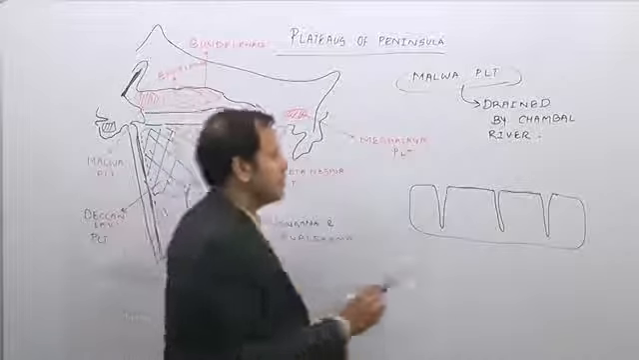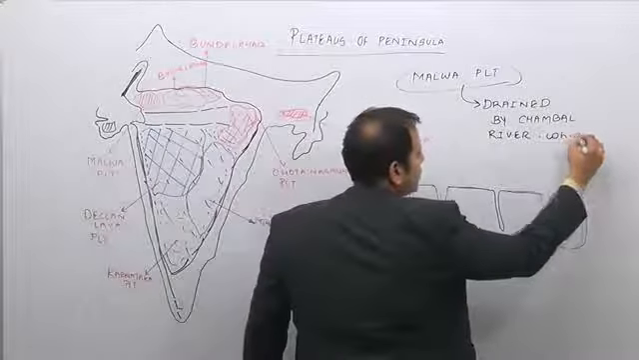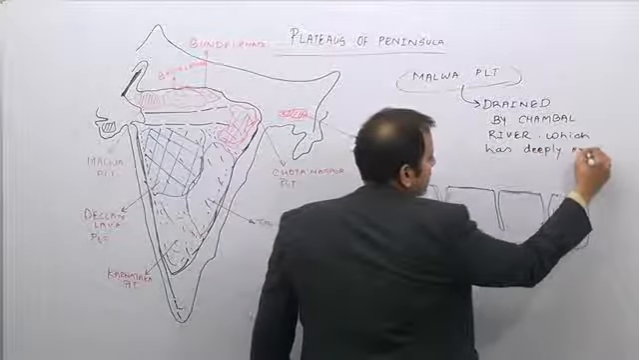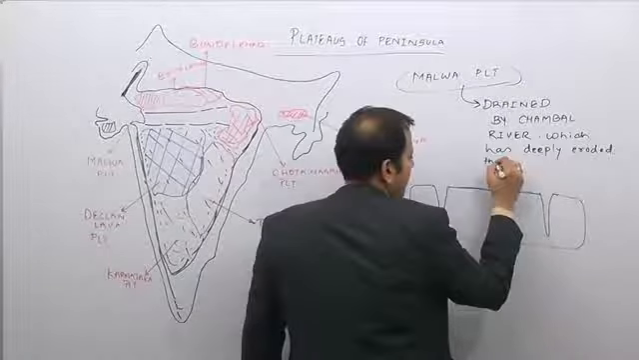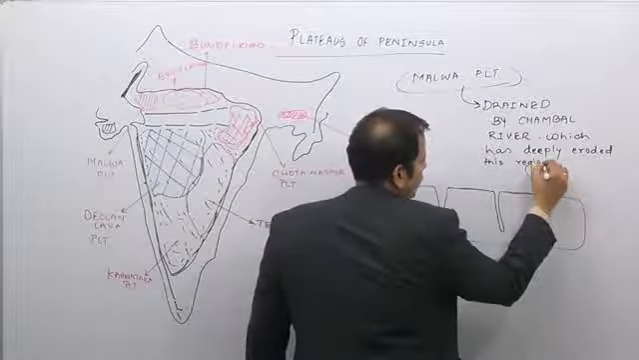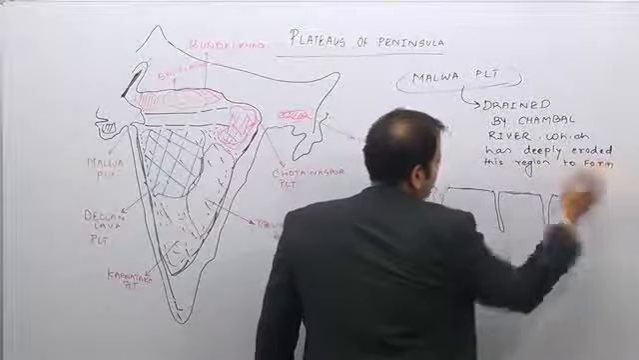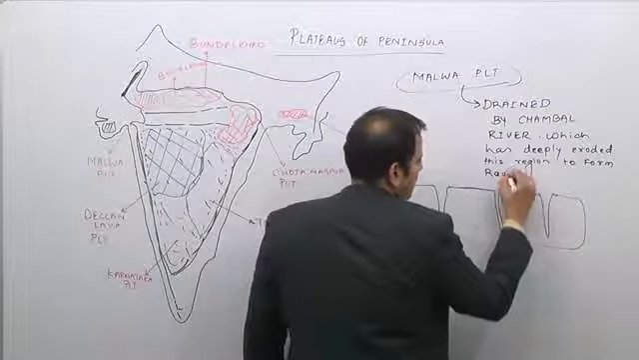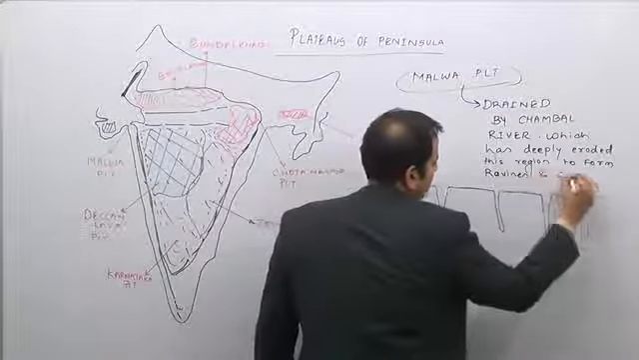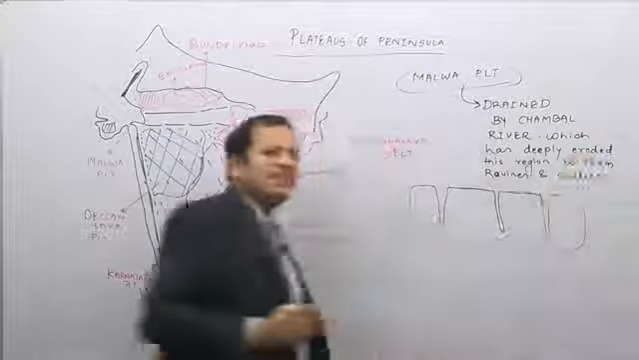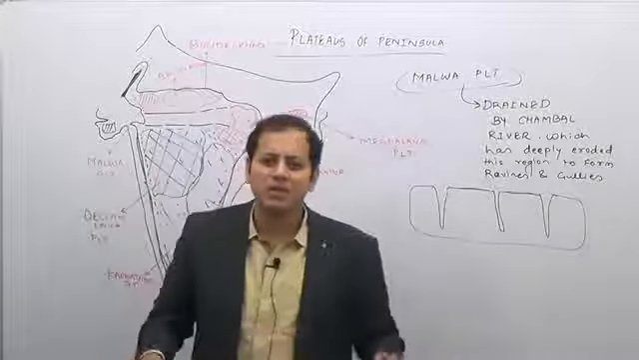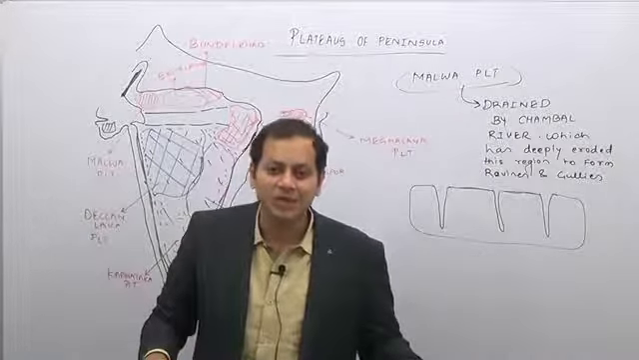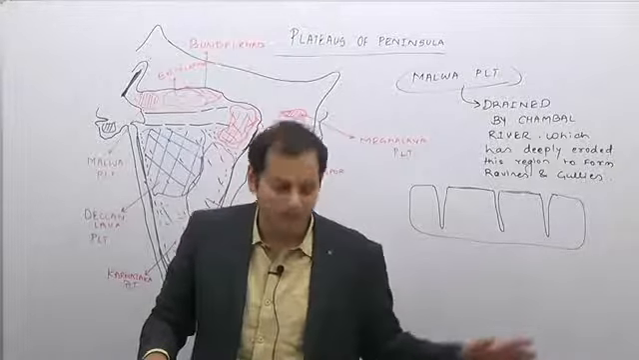So it is drained by the Chambal River, which has deeply eroded this region to form ravines and gullies. In simple terms, you remember that the Malwa Plateau is famous for ravine and gully erosion.